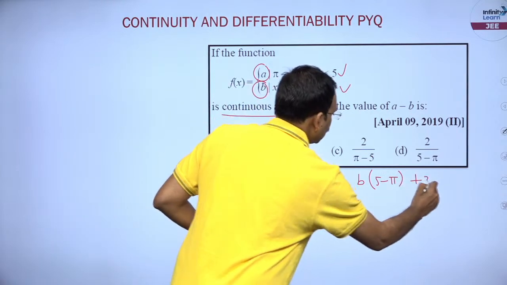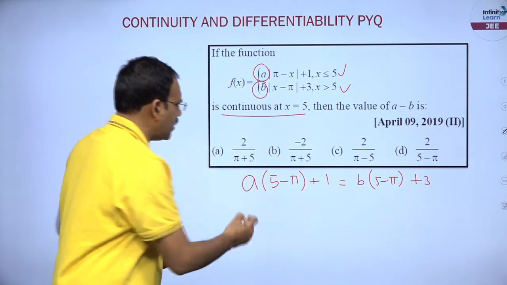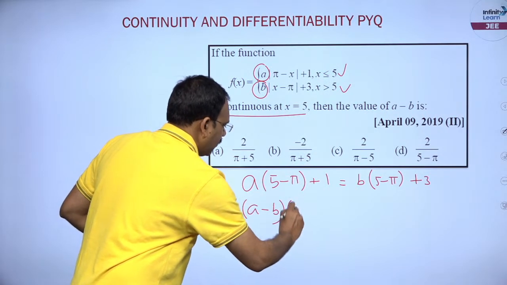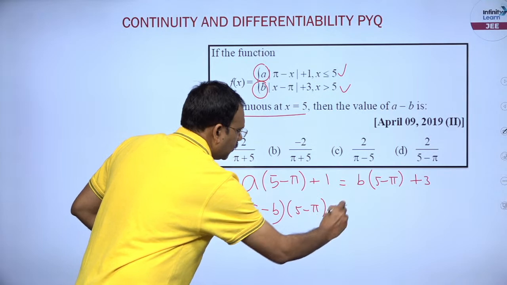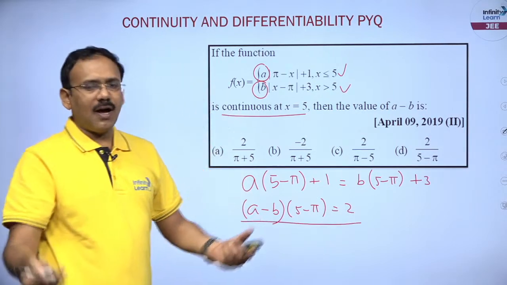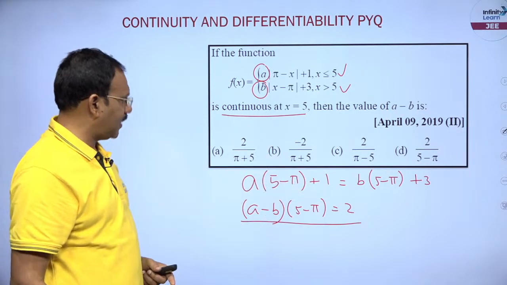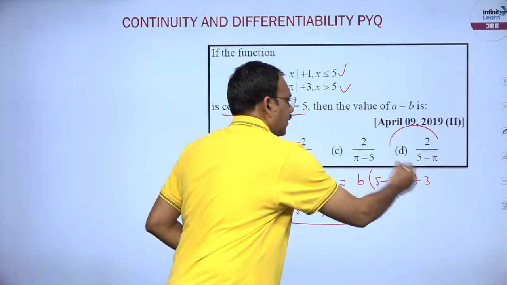So from this, dear students, it's very simple. You just bring a minus b into 5 minus pi is equal to 3 minus 1, which is 2. So the answer is done. A minus b value is 2 by 5 minus pi, 2 by 5 minus pi, option D.